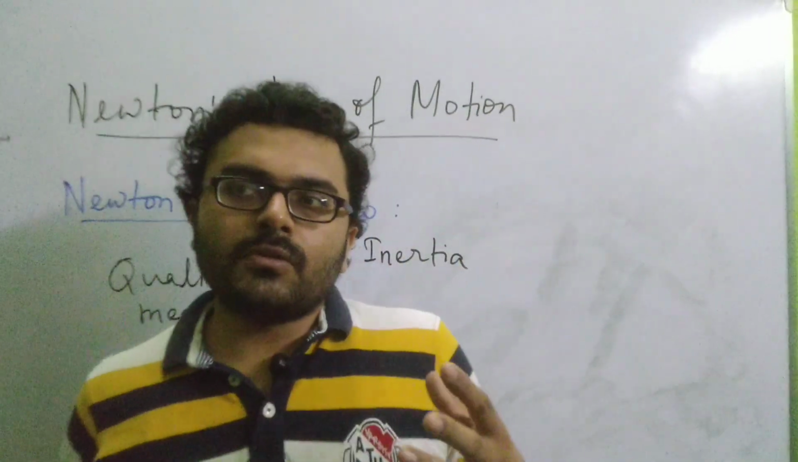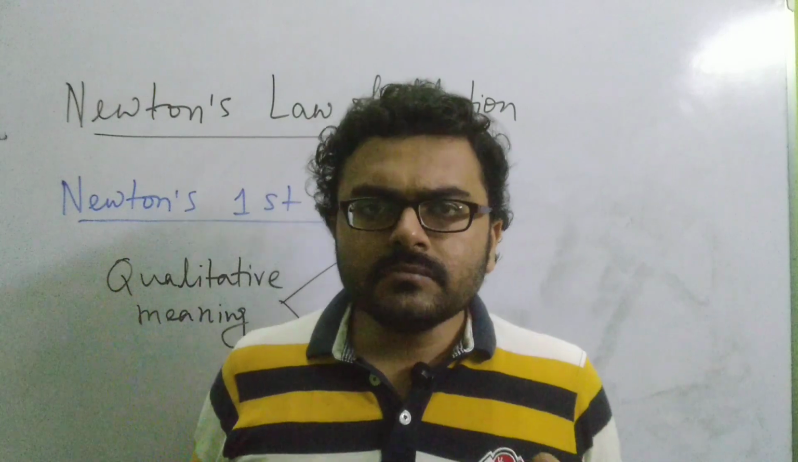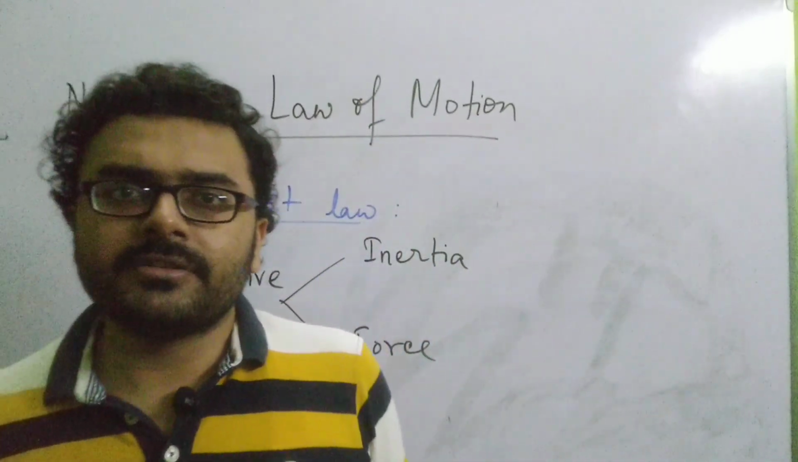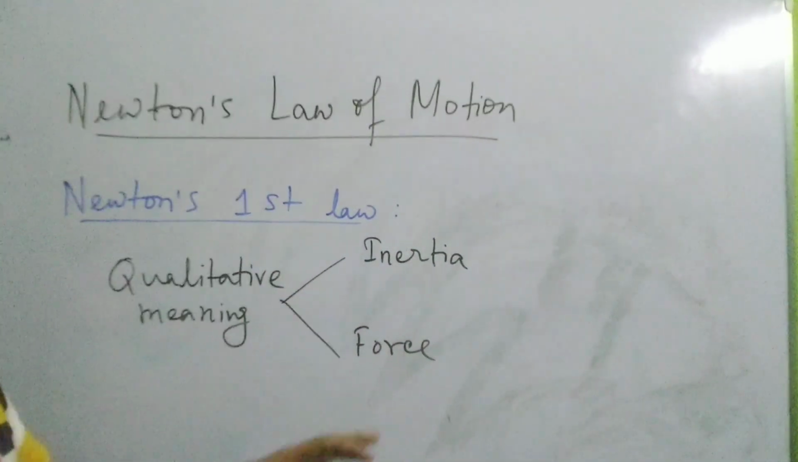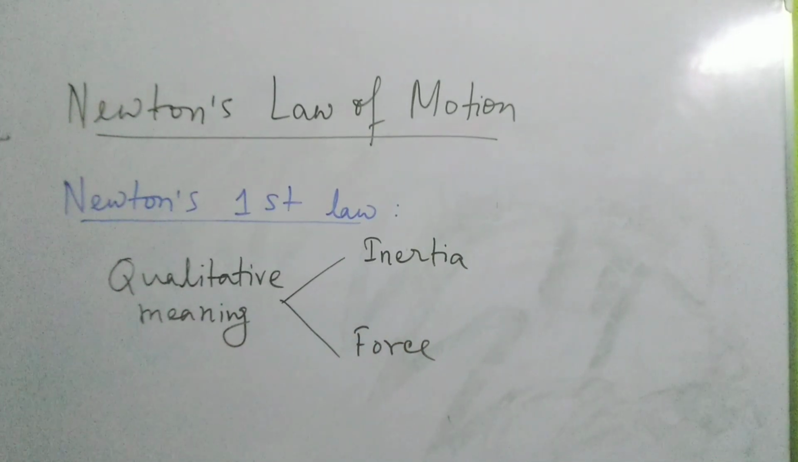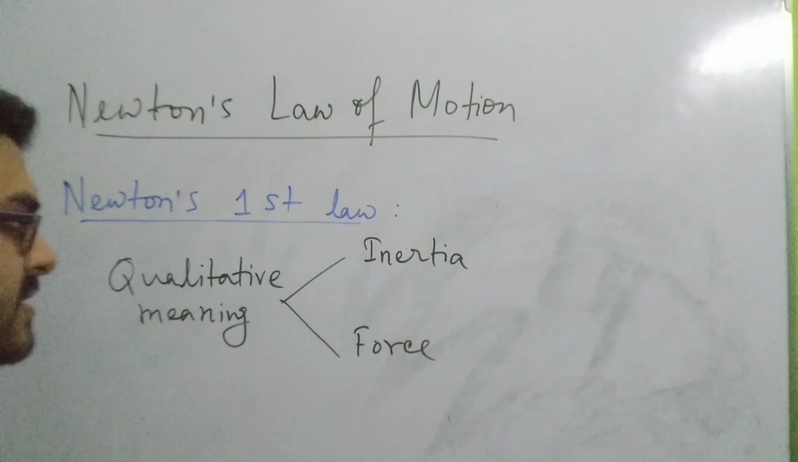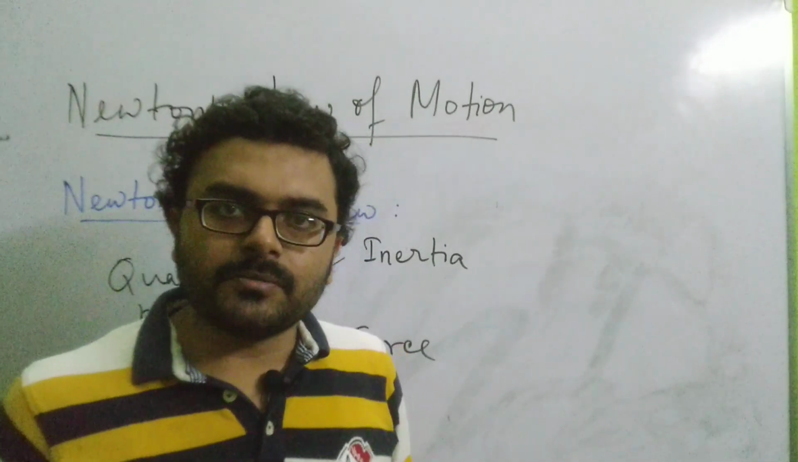So why does this happen? This is happening due to a property of material, a property of any substance, which is known as inertia. So basically inertia is that property which causes an object to retain its state of rest or state of motion.